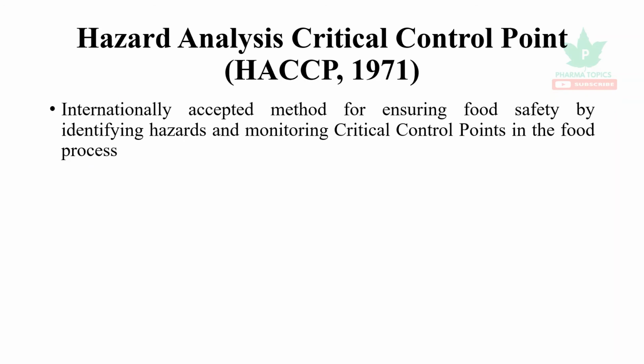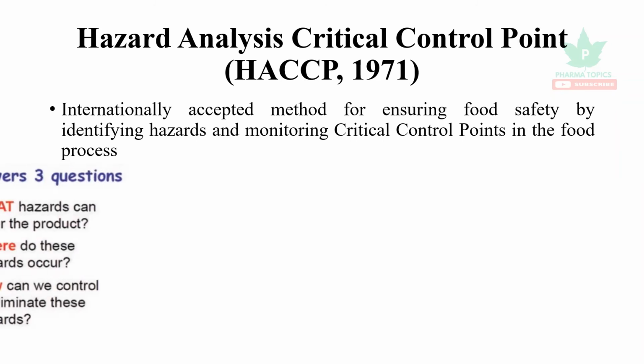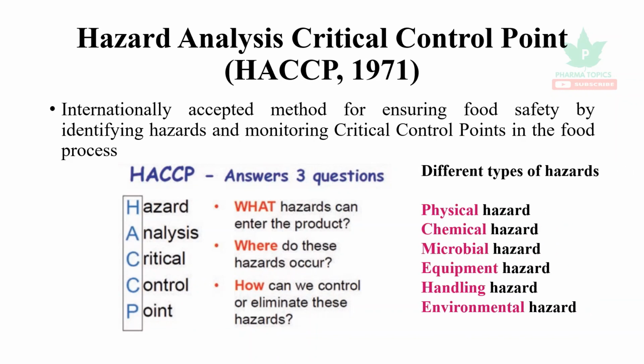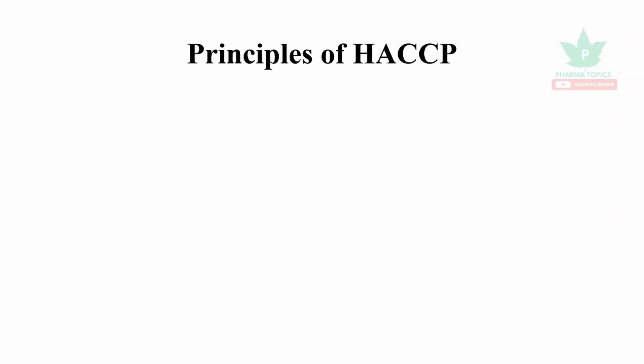It is an internationally accepted method for ensuring food safety by identifying hazards and monitoring critical control points in the food process. So these are the reasons for HACCP, that is it handles the hazards and how to control and identify them. The types of hazards identified in this are physical, chemical, microbial, equipment based, handling and environmental hazards. Let us see the principles of HACCP.